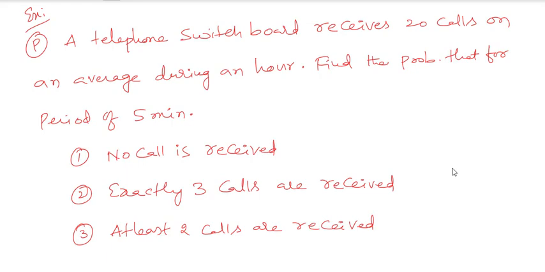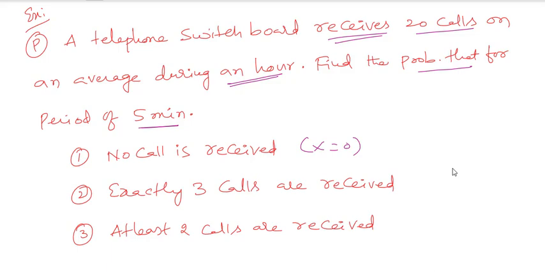So this is the question. A telephone switchboard receives, meaning a call is arriving, 20 calls on average during an hour. An hour means 60 minutes, but they are asking for the probability over 5 minutes, with the condition that no call is received. No call is received means X is equal to 0.